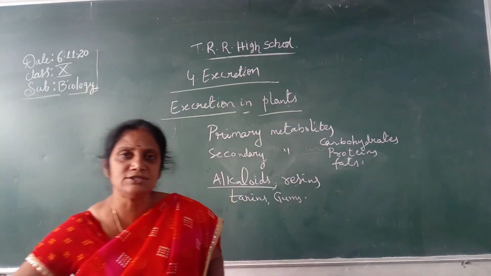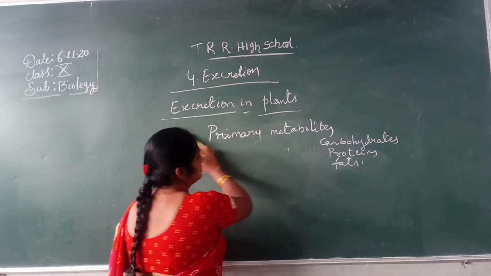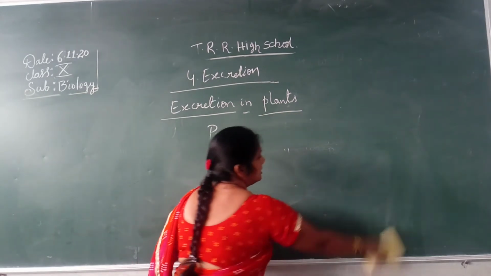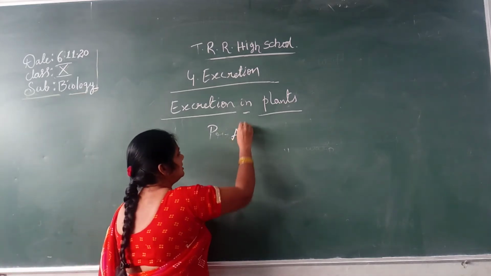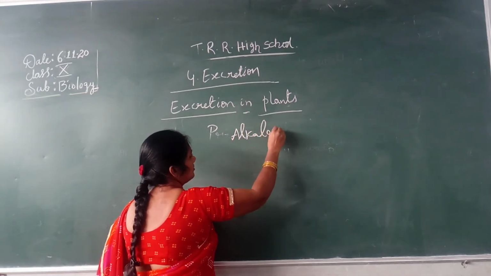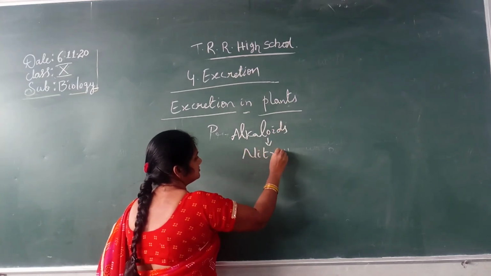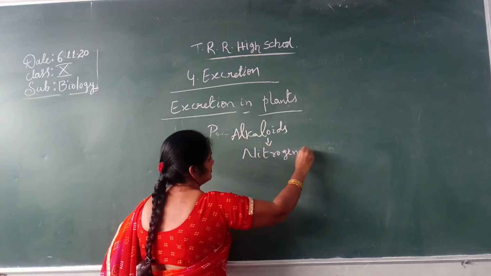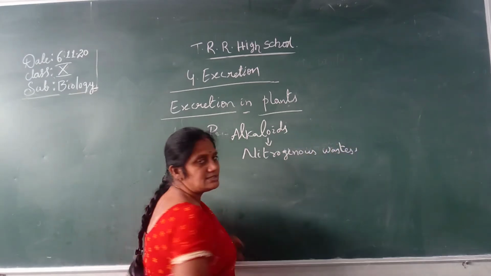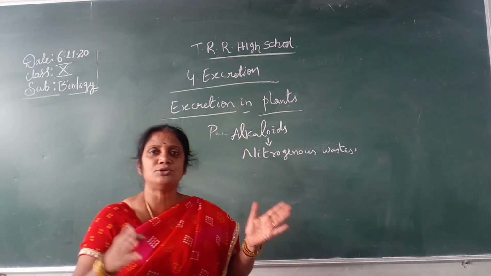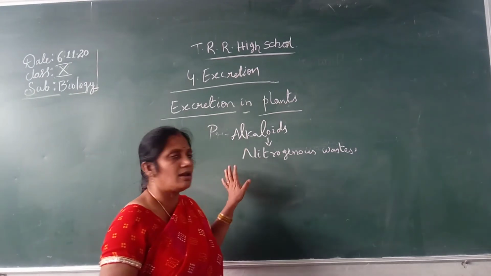The nitrogenous wastes which are produced in the plant body are called alkaloids.